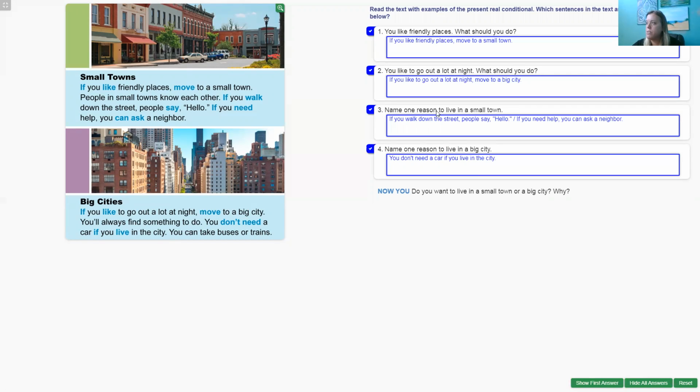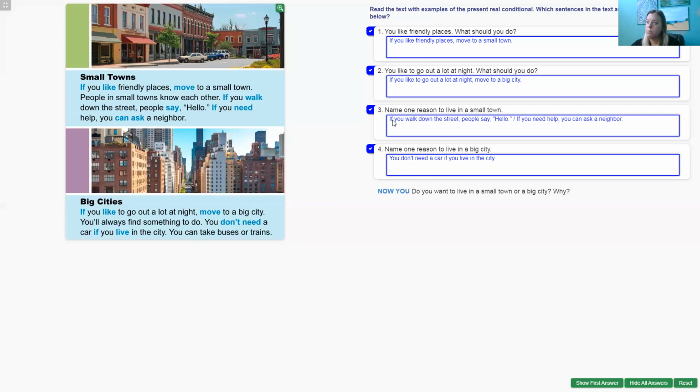Number 3, name one reason to live in a small town. Several were given in this text. For example, if you walk down the street, people say hello. If you need help, you can ask a neighbor. Name one reason to live in a big city. You don't need a car if you live in the city.